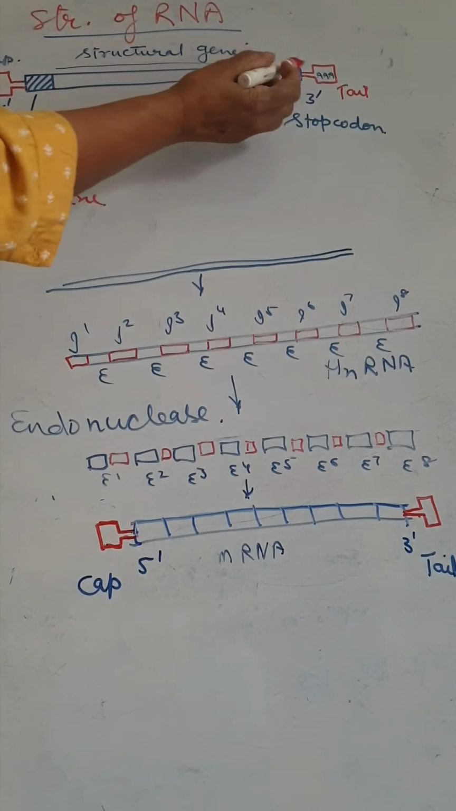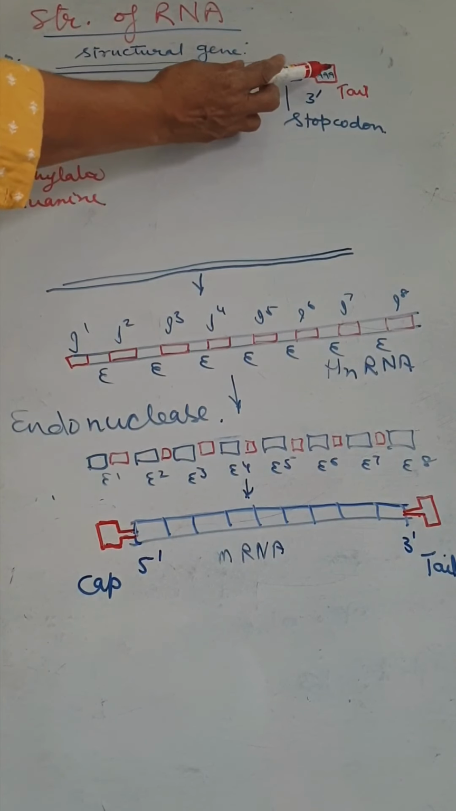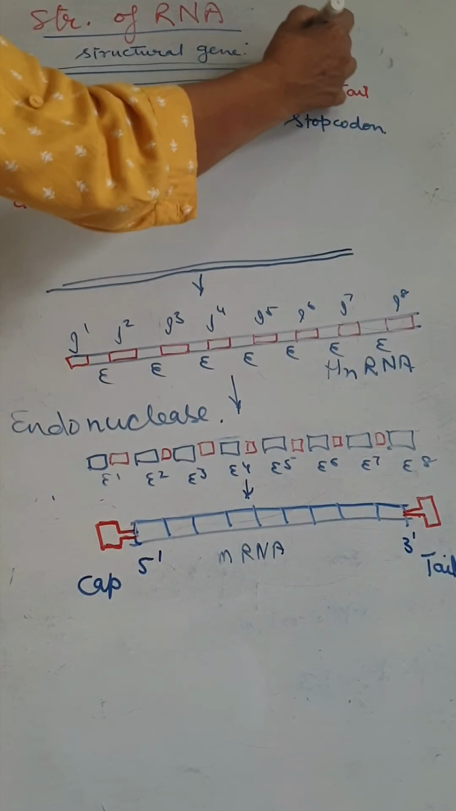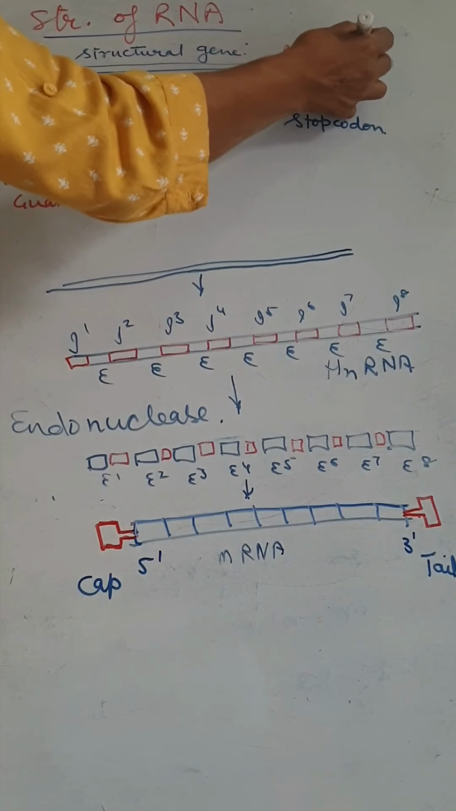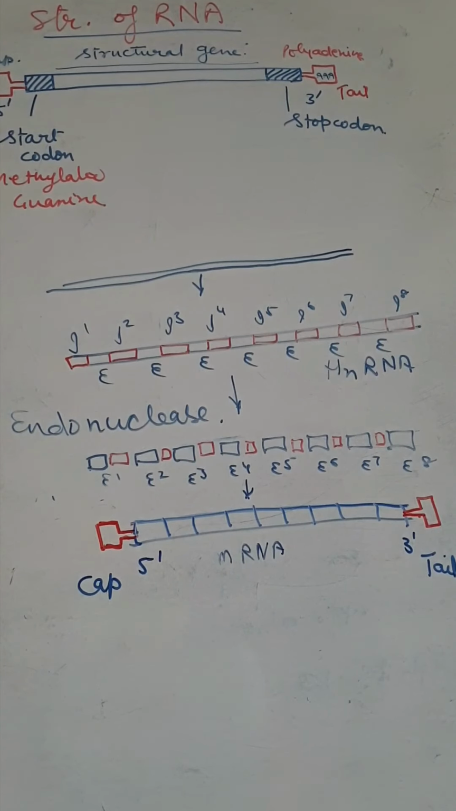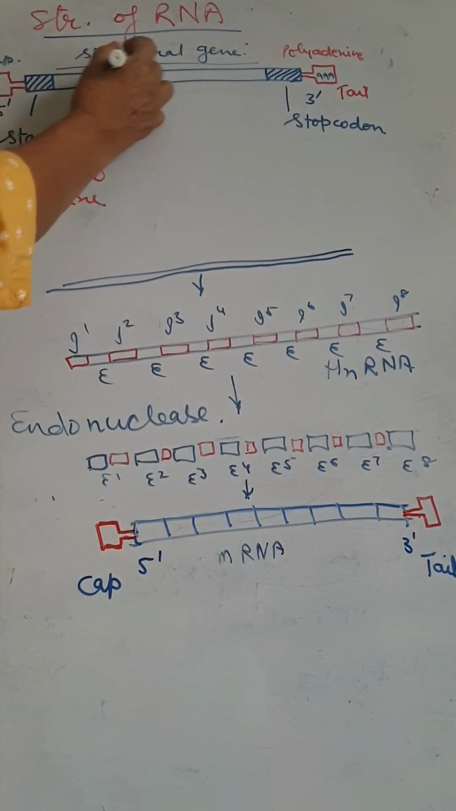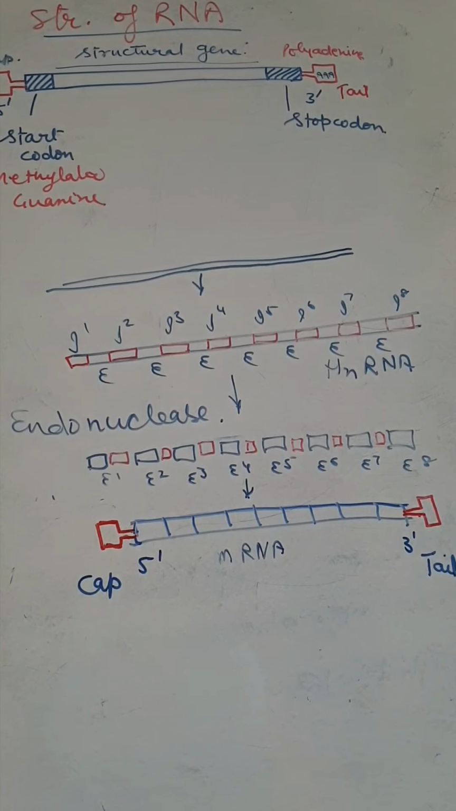And on the tail, the tail is made up of polyadenine. So polyadenine tail, the long chain of adenine. That's why we call it the polyadenine tail. And this structure from here to here, the structural genes are present. The structural genes are going to help in the protein synthesis.